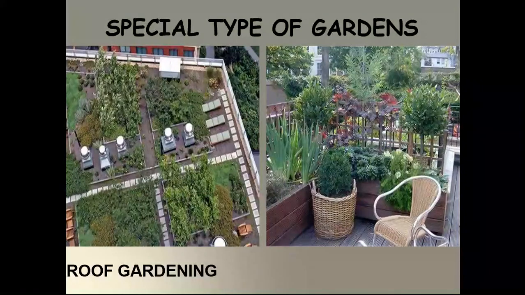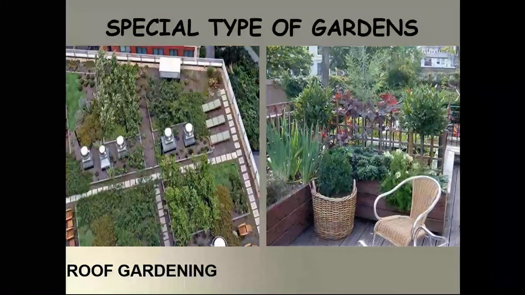Rooftop gardens are very popular in urban localities. Because of space constraint, people have created their own small kitchen garden or flower garden on the rooftop or in the terraces available.